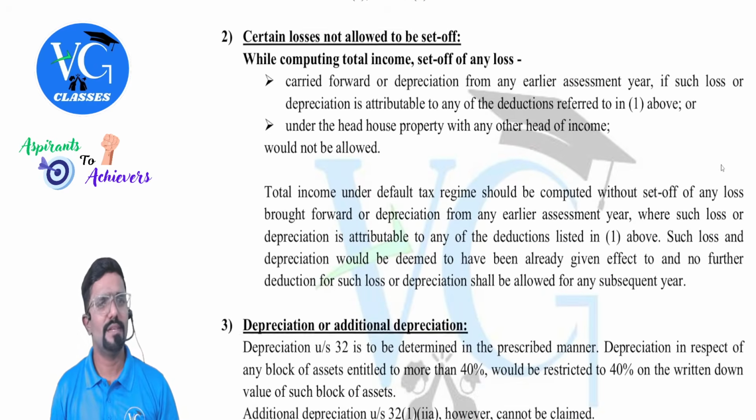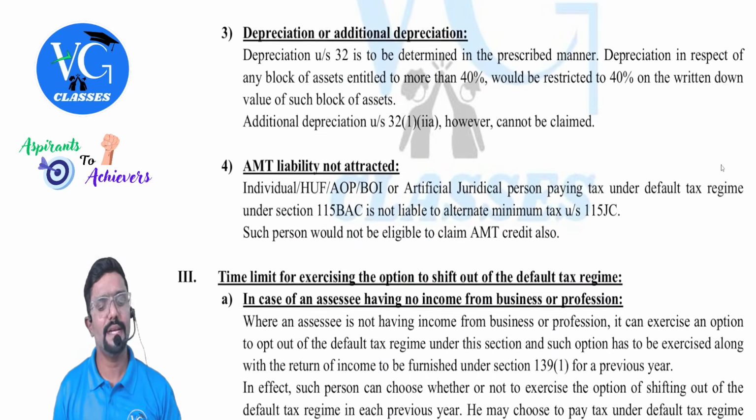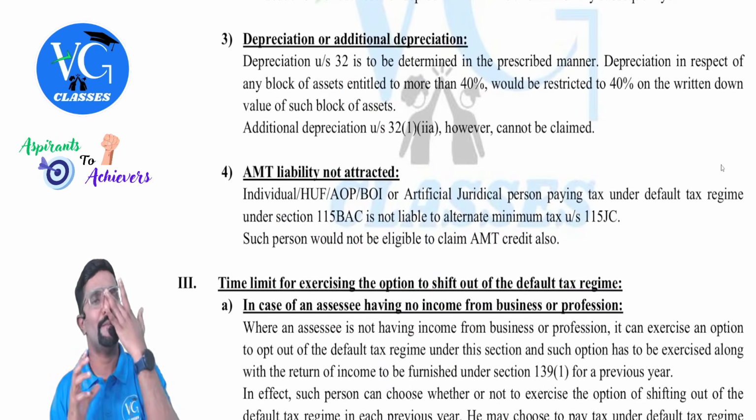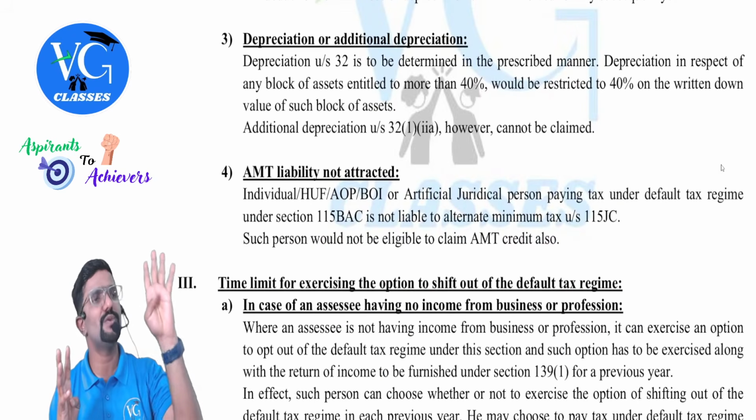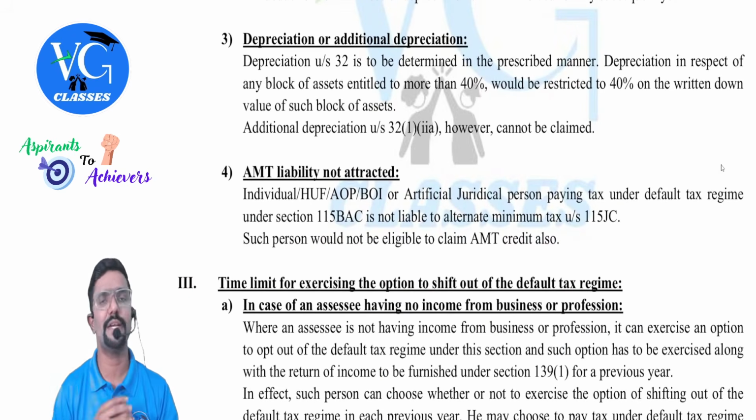Okay. Next, even a few losses cannot be set off and all. This also I will cover chapter wise, guys. Then depreciation also, there are a few restrictions. The maximum depreciation which an assessee following default regime can claim is 40%. Okay, I will cover all this in the respective chapter.